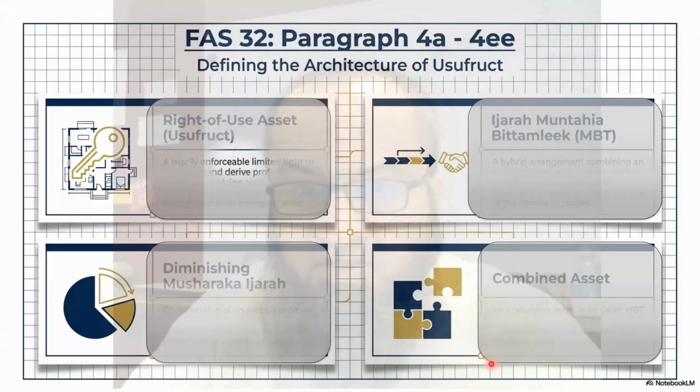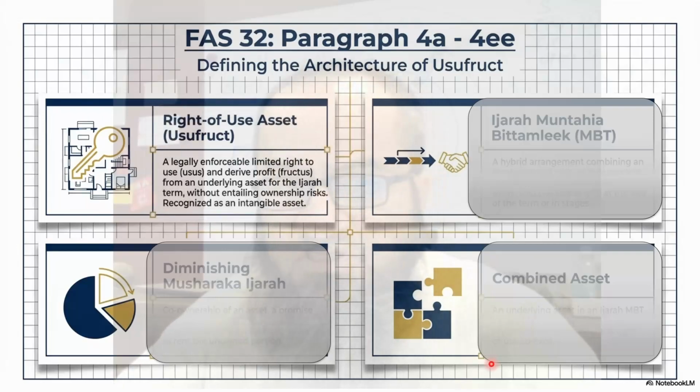So a few mainstream definitions which we should know. The right of use asset, right, which is a legally enforceable limited right to use an asset, which is also known as usufruct, from an underlying asset, the asset which is the subject matter of ijara, without entailing ownership risk, recognized as an intangible asset. So keep in mind that if I own a machine, that becomes property, plant and machinery, a tangible asset, right? But if I own a right of use machine, then since I do not have the ownership risk and reward, I only have the usage risk and reward. So that's the right of use property, plant and machinery.